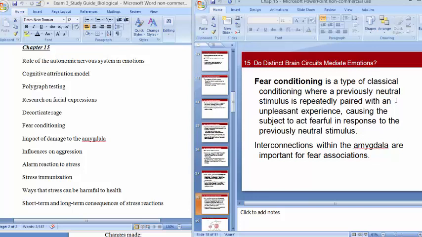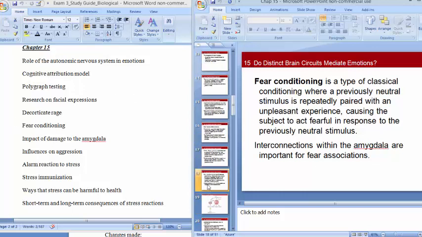I don't watch a lot of horror movies, but maybe there's a certain type of music they play during scary scenes in a movie, and now if you hear that music somewhere else, it causes you to feel scared. Maybe the music from Jaws. I don't know if you guys have seen it, the da-dum, da-dum. You could become conditioned to be afraid of certain music, sounds, smells, that kind of thing, okay?